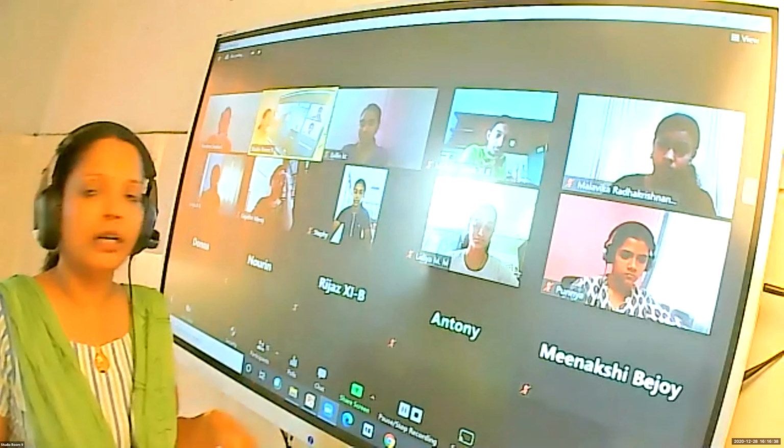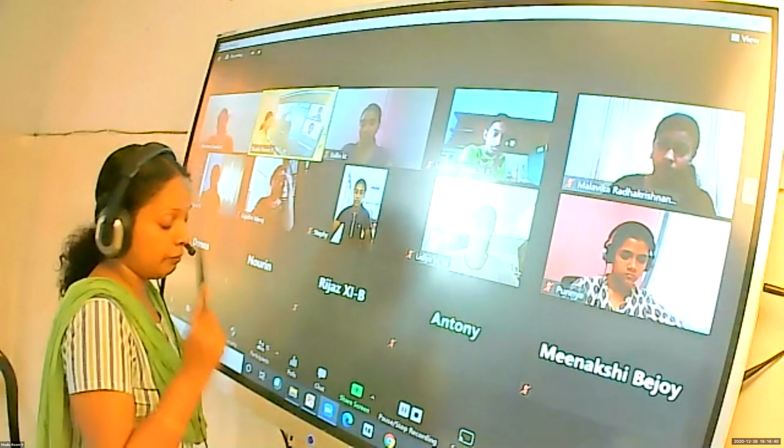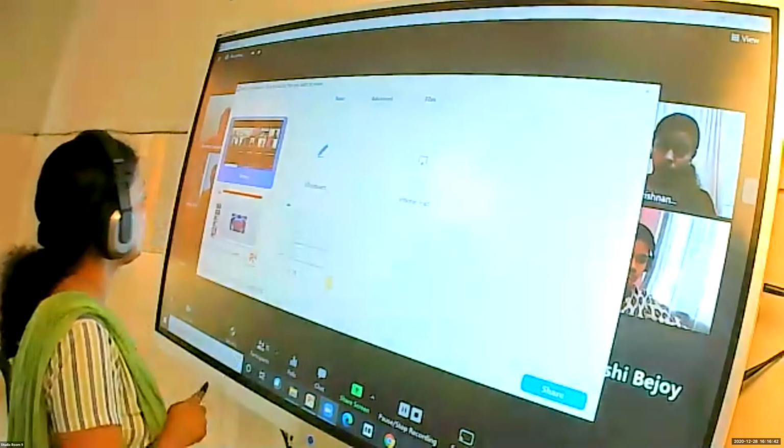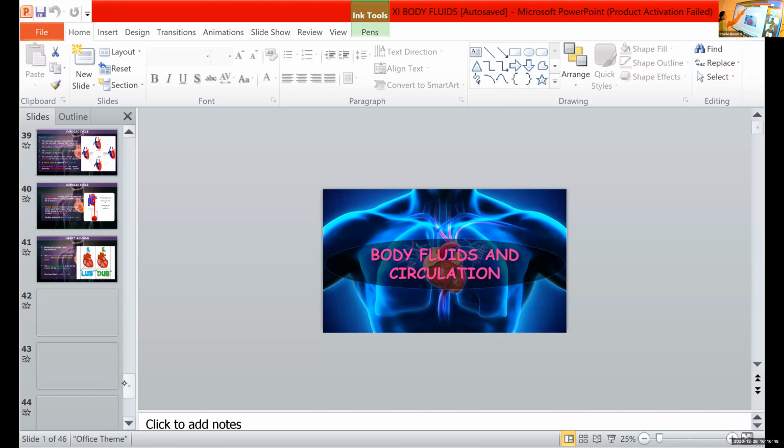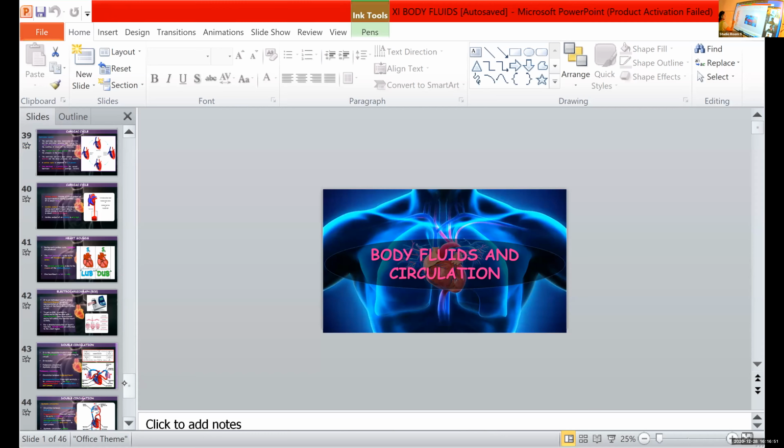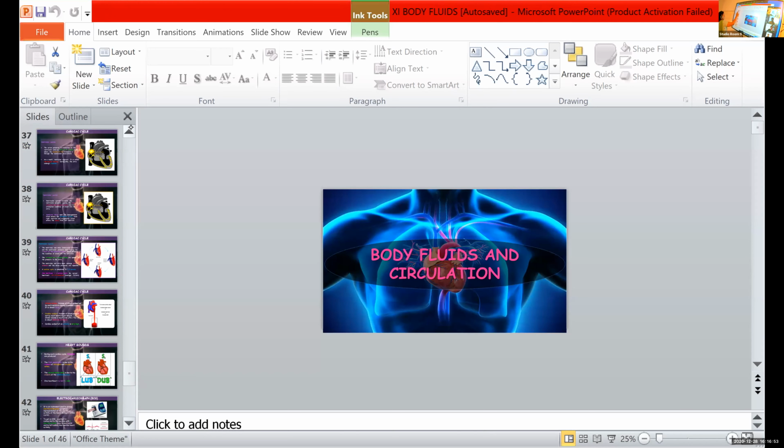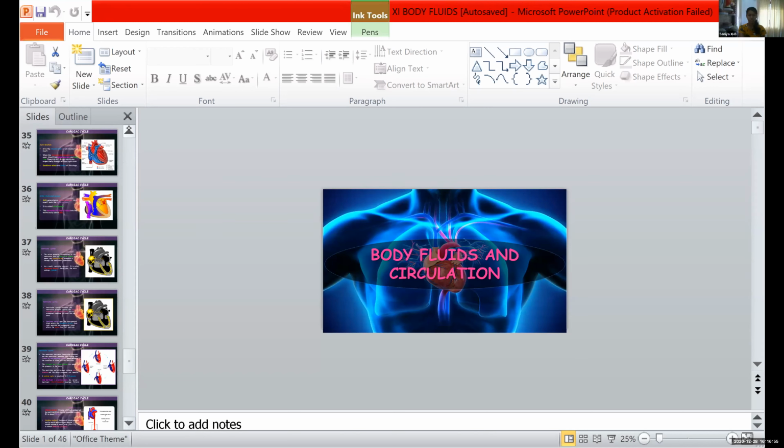And after that, we learned about different blood vessels. We started with the first one, that is arteries, and we learned the function of arteries. The different layers of arteries also we learned. Tunica, which are those layers, Sania?